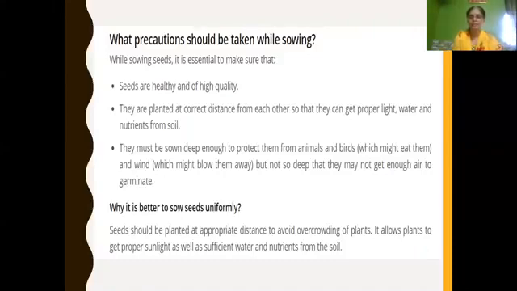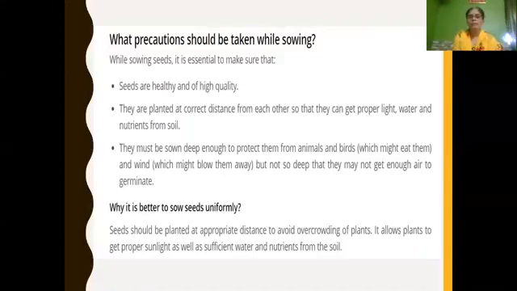If in one place more seeds are sown, then all the plants will grow together. They will not get enough proper sunlight, sufficient water, or nutrients from the soil. So it is very important to sow the seeds uniformly.